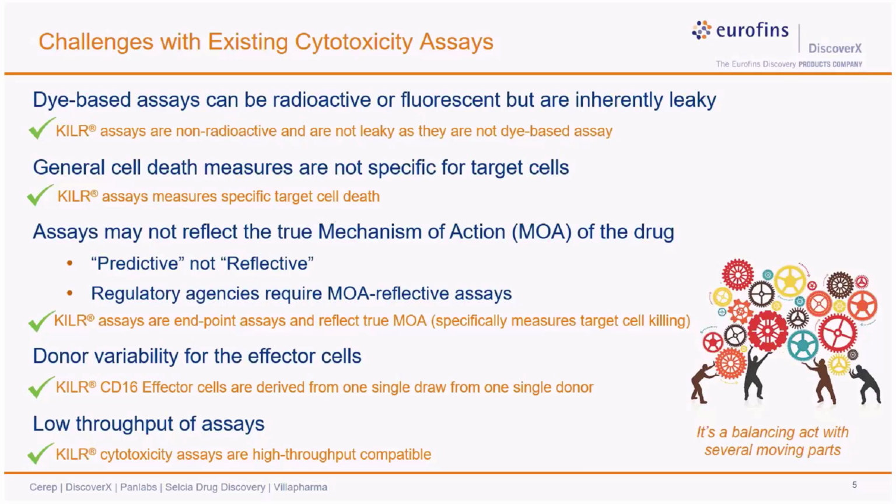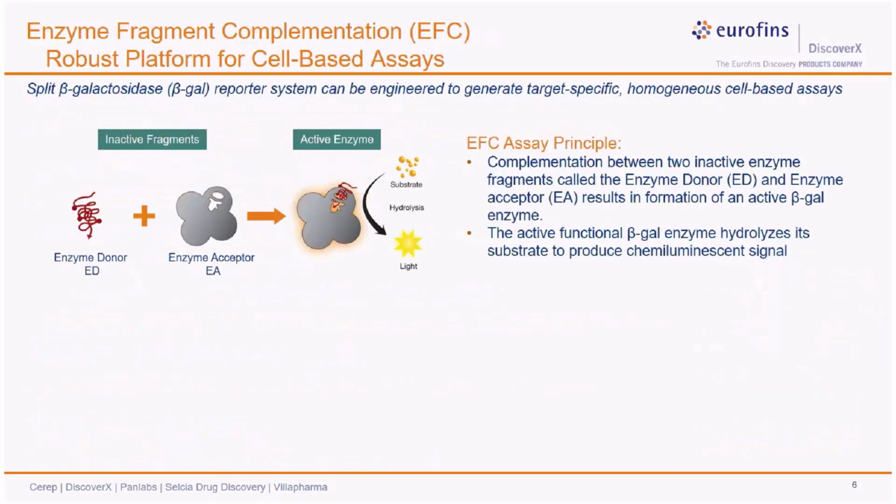Now moving forward, let's talk about some of the basics of how killer assays are designed. Like most of our cell-based assays, the killer platform is also based on our enzyme fragment complementation technology, or EFC. In short, EFC is based on a split beta-gal system where the enzyme is split into inactive fragments called ED or enzyme donor and the EA or enzyme acceptor.